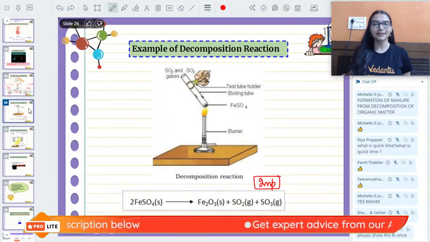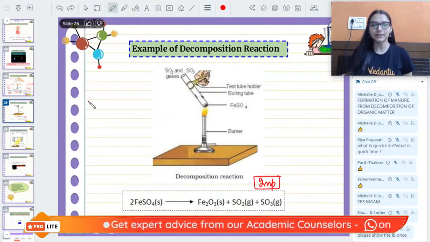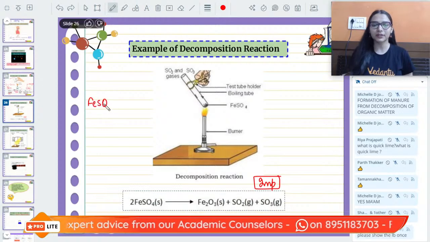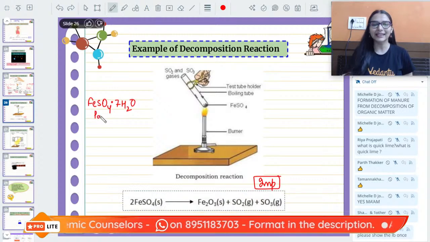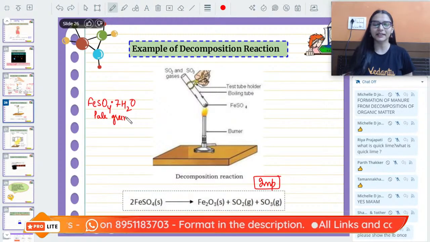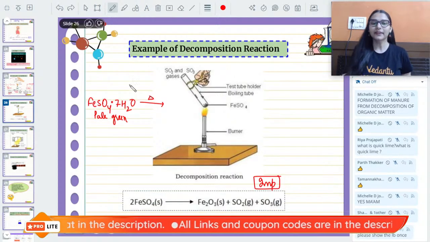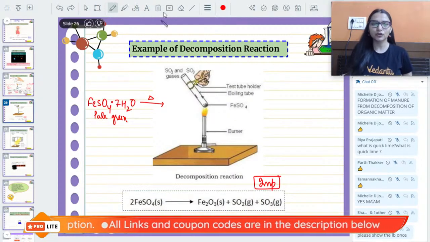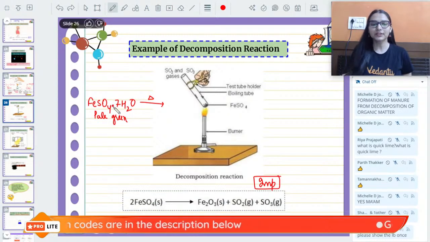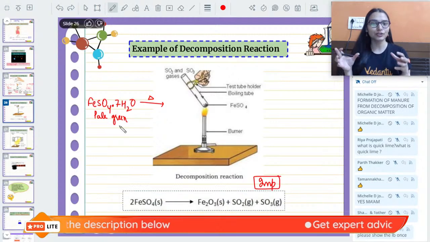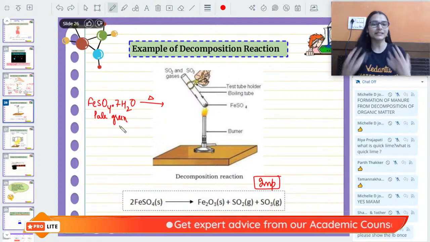Similarly, go with the next. We have ferrous sulfate. This reaction you have to do in 2 steps. You take ferrous sulfate crystals. Ferrous sulfate crystals have a pale green color. When you start heating ferrous sulfate crystals, this dot 7 should be represented at the bottom. This represents the water of crystallization. It means water is not chemically bonded with ferrous sulfate, it is only physically present.